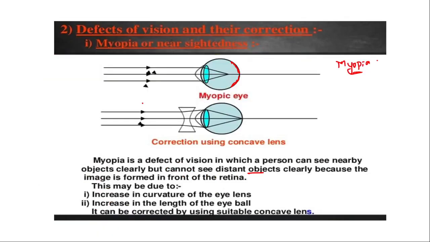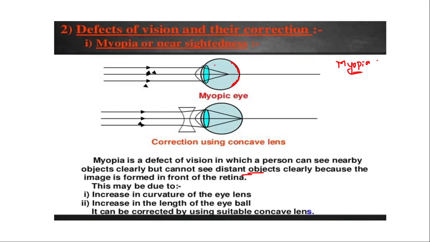In nearsightedness or myopia, what will happen? Our eye cannot see the objects which are placed at a distance from the eye. It can see only the objects which are present nearer to the eye. Why?